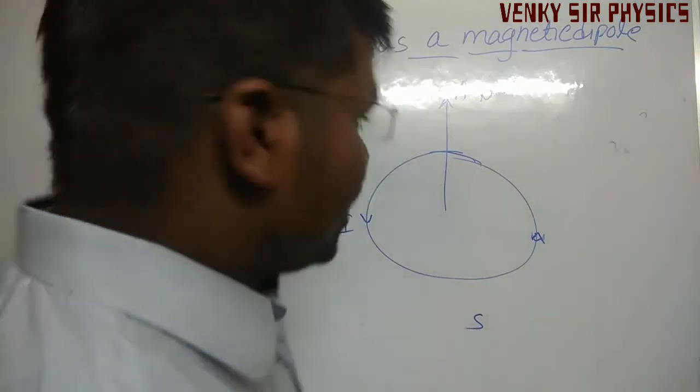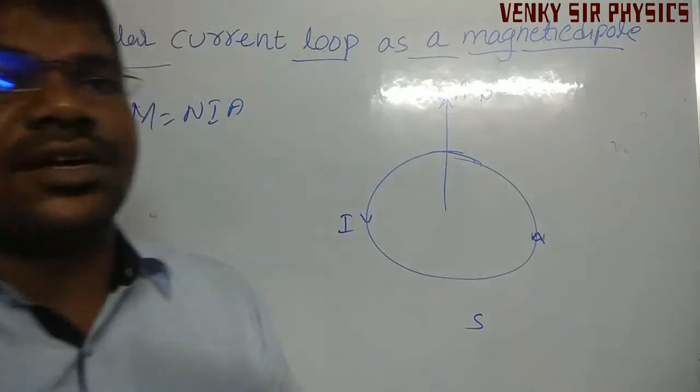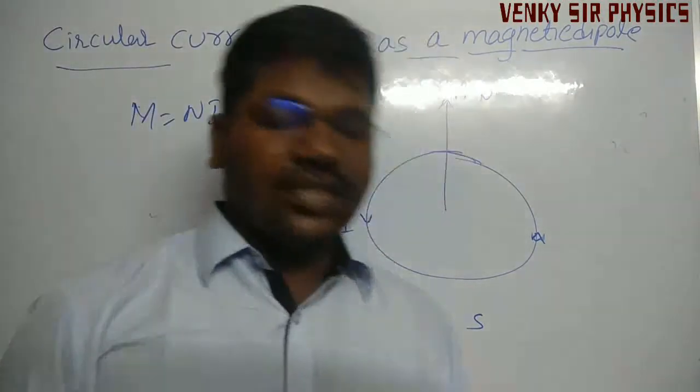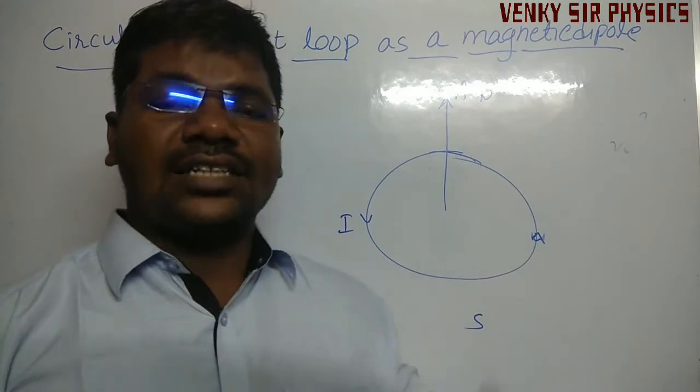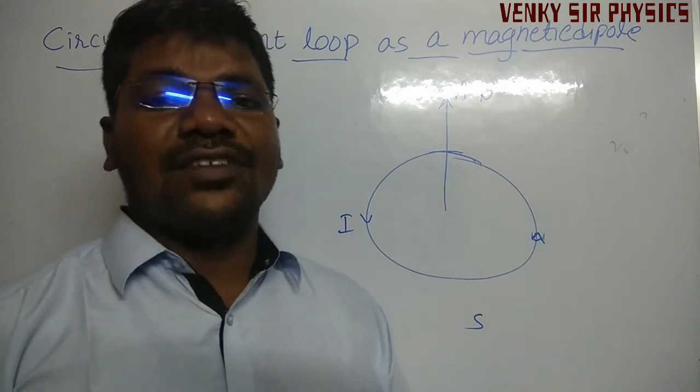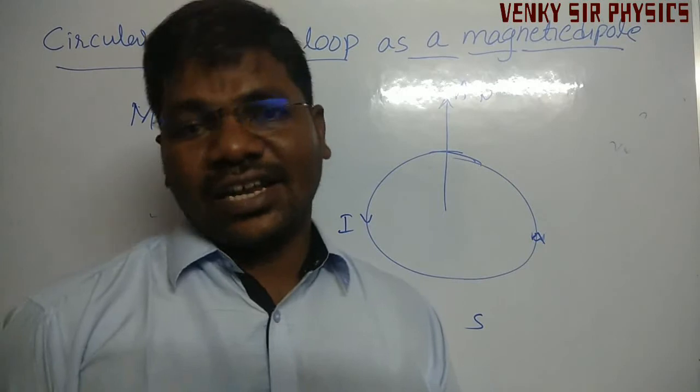So how can we get this dipole moment? Consider a current carrying loop. Along the axis we have to find the magnetic field strength due to a current carrying coil.